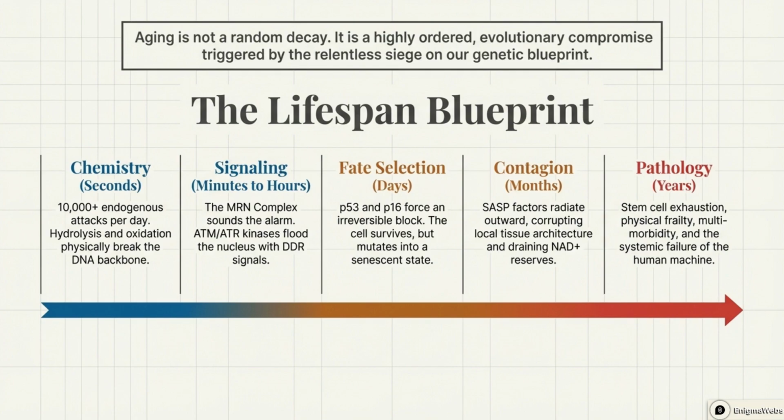The lifespan blueprint progresses from rapid chemistry damage, through signaling and fate selection, to cellular contagion, eventually resulting in systemic pathology and the failure of the human machine.